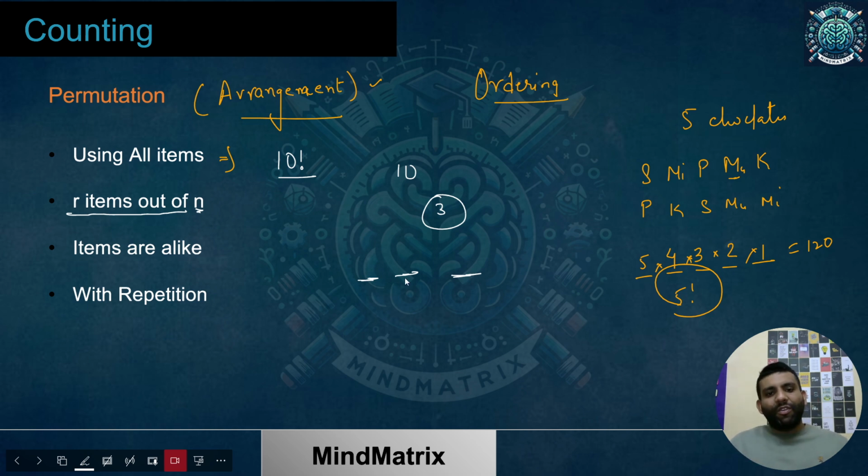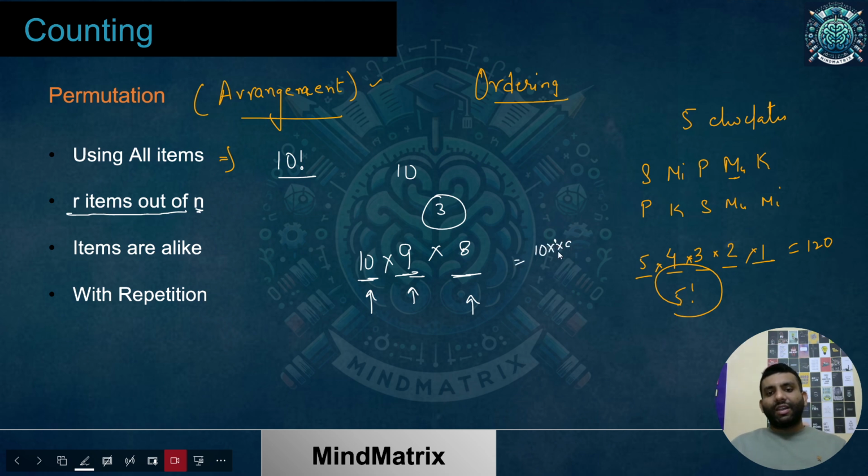So what will we be doing over here? We'll be consuming 3. So what can be the order, or the number of ways I can consume? Again, for the first one, I will be having 10 choices. For the second one, since one has been consumed, I'm left with only 9. So 9 choices for the second one. Two chocolates consumed, I'm left with 8 chocolates now. So for the third one, I had 8 choices. You just multiply what you get: 10 into 9 into 8.